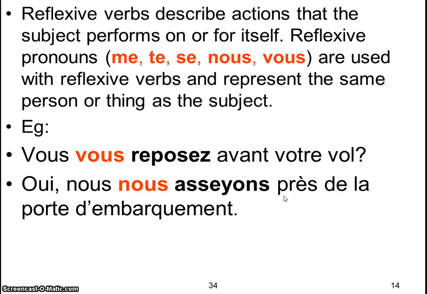You take your body, you sit down. You're not doing any action on anything external to you. It's yourself. So that's why it's a reflexive verb. So se, vous, nous. For example, if it was je here, it would be je me repose.